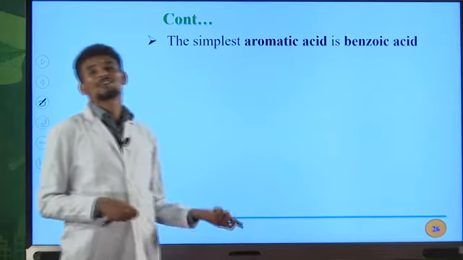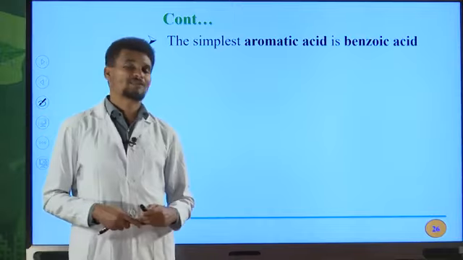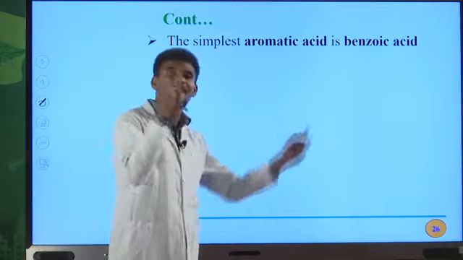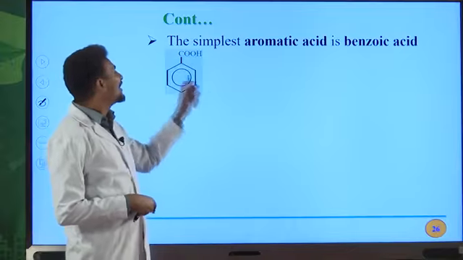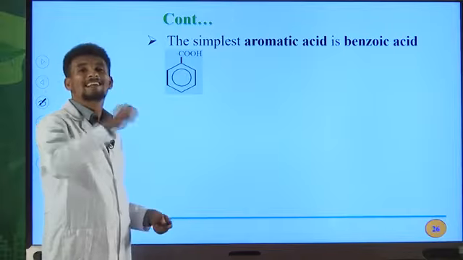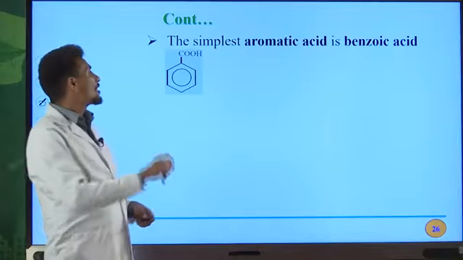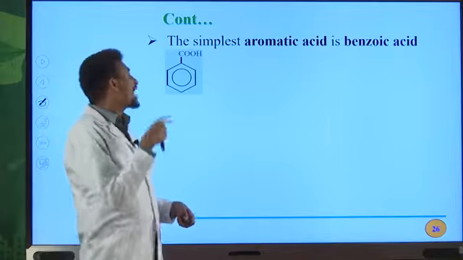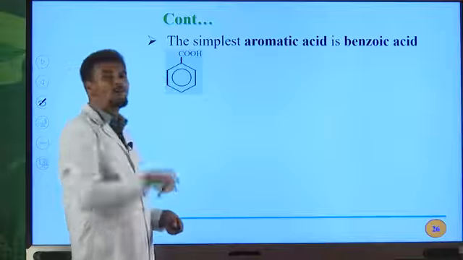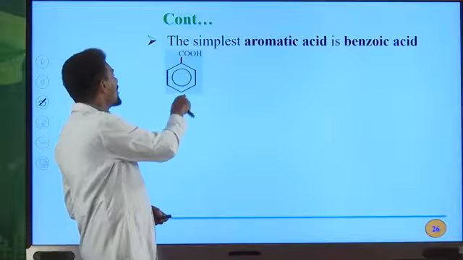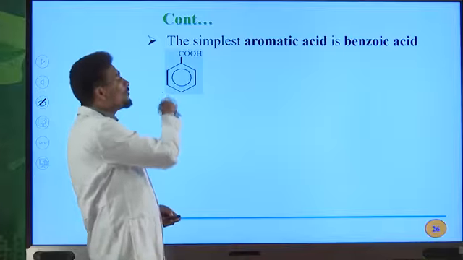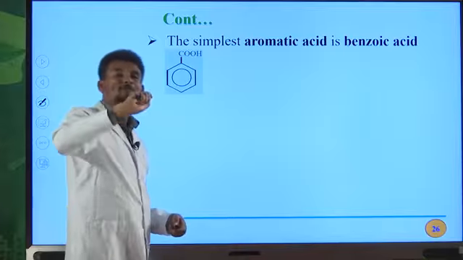The simplest aromatic carboxylic acid is benzoic acid. Benzoic acid is the common name for this simplest aromatic carboxylic acid. Its IUPAC name is benzene carboxylic acid. So don't be confused here. The IUPAC name of this organic compound is benzene carboxylic acid. If, for example, you have a substituent on the 4th position, the IUPAC name for this compound is 4-methyl, for example.